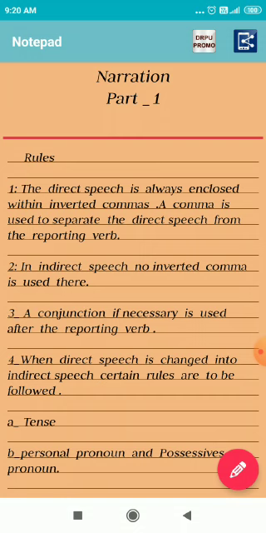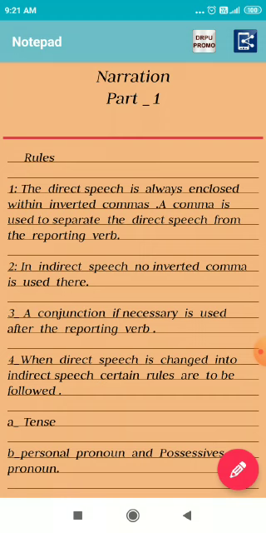Keep these important things always in our mind. Rule number 1: the direct speech is always enclosed within inverted commas. A comma is used to separate the direct speech from the reporting verb. In indirect speech, no inverted commas are used and no comma is used to separate the reported speech from the reporting verb.